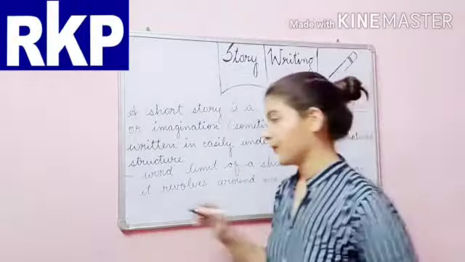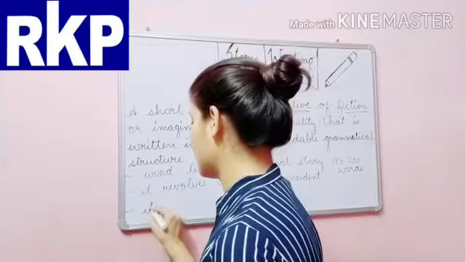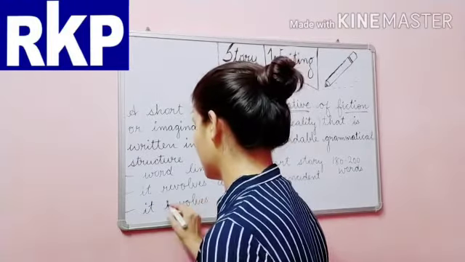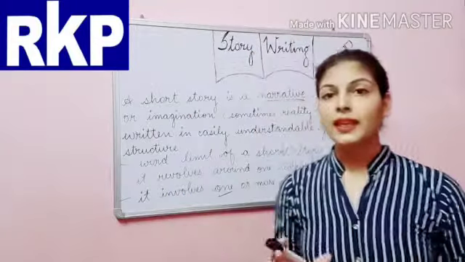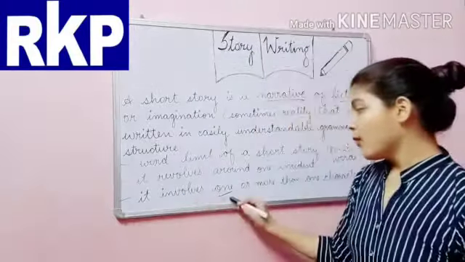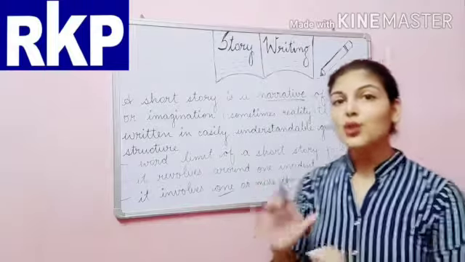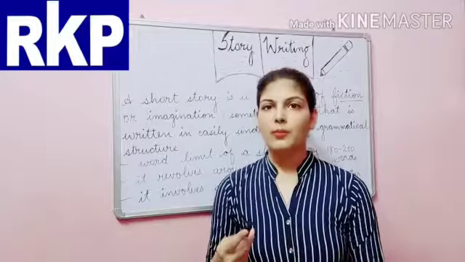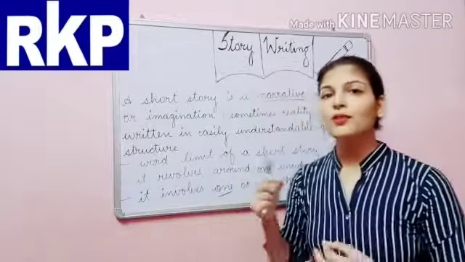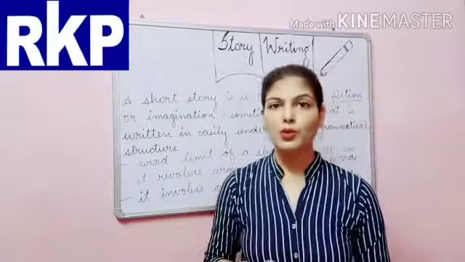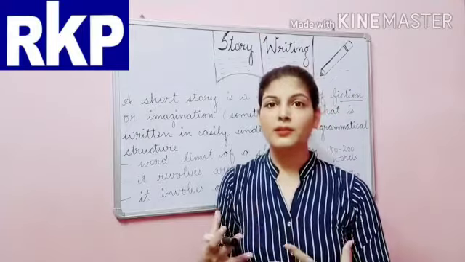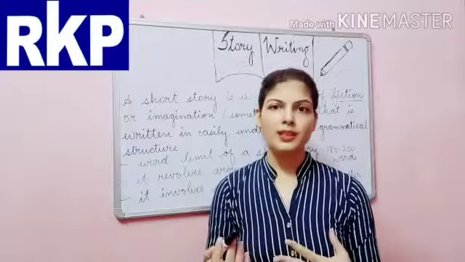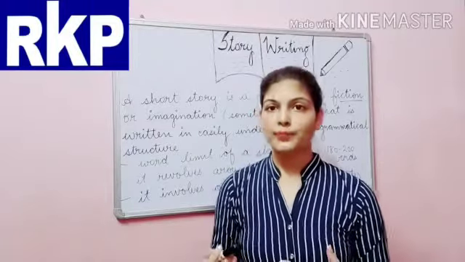It basically includes one character because it is a short story, but sometimes it includes more than one character also. Sub characters are also there, helping characters. So there can be one or more than one character in the story. Clear?